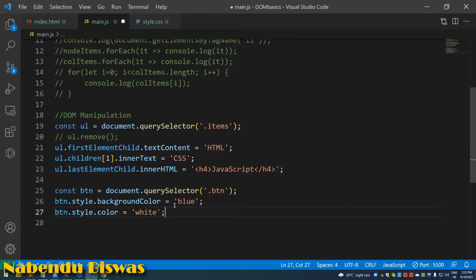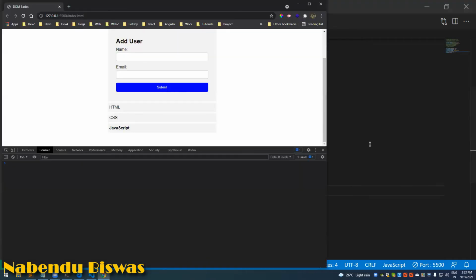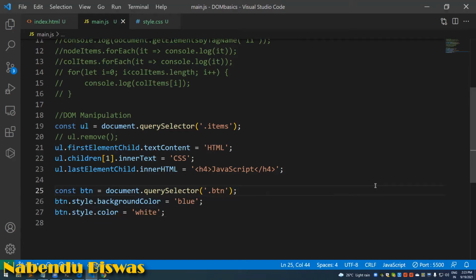So this way we can change the CSS also. Just one thing to notice is that the background in CSS is background-color. We use camel case because we have to make it one word. So it is like this here, and see the color got changed. This is how powerful JavaScript is. We can change the HTML also, we can change the CSS also, even add HTML through JavaScript. So we can manipulate the DOM like anything.